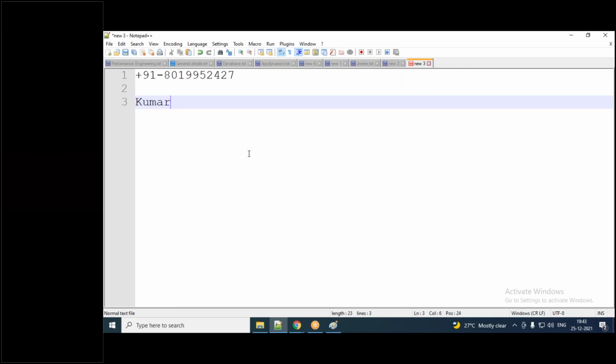8019952427 is Kumar sir's number. For the mode of payment, you talk to Kumar sir. I think if you are from India, he will ask you to do the GPay itself. Correspondingly, in other locations, he'll provide you the mode of payment, Kamal. Okay. Is it weekend? Yes, Nash.